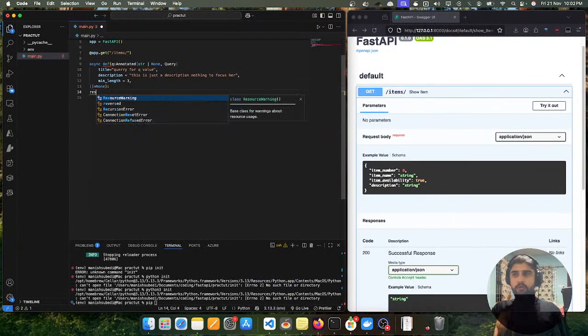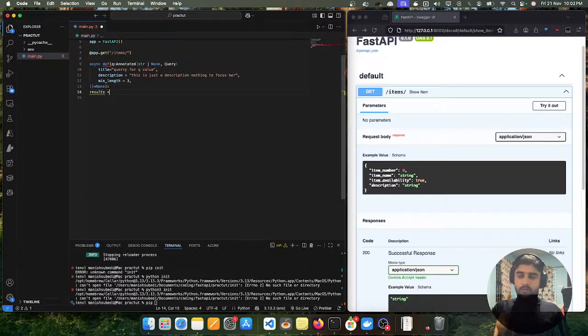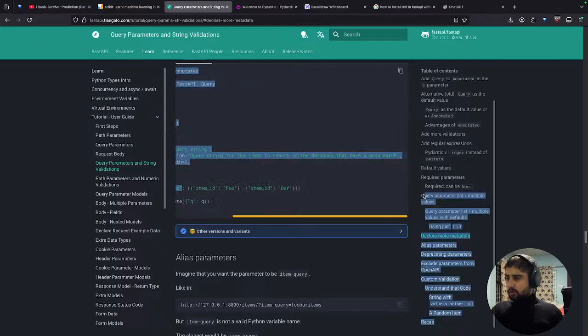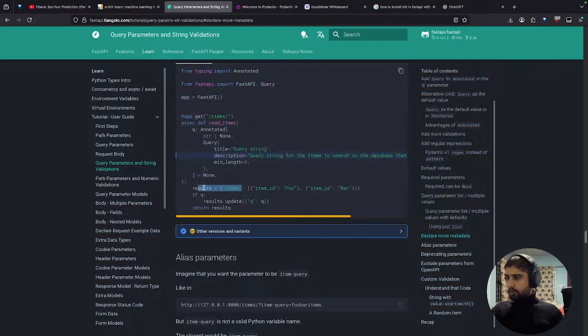So our result equals a dictionary with JSON value in it. So items. Are we giving a specific topic? Yeah, we are giving a specific topic called items, inside which there are two components. This is the key, this is the value.